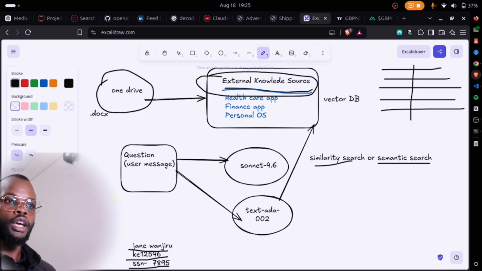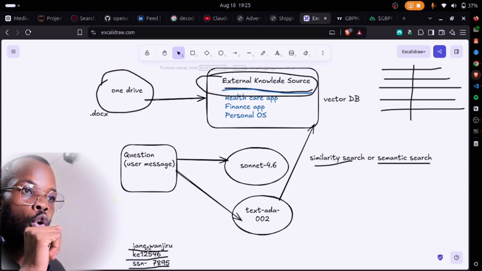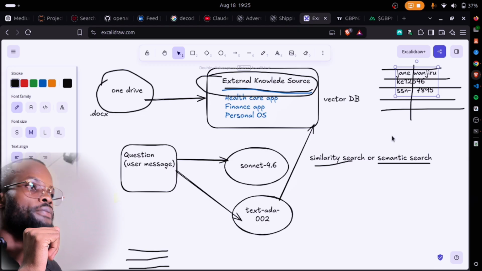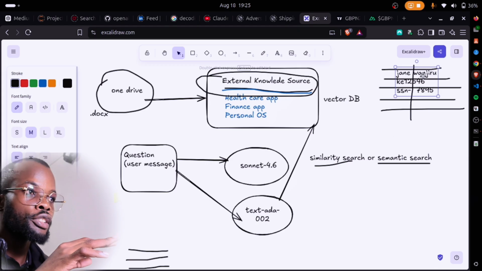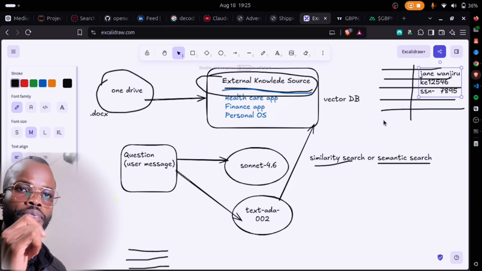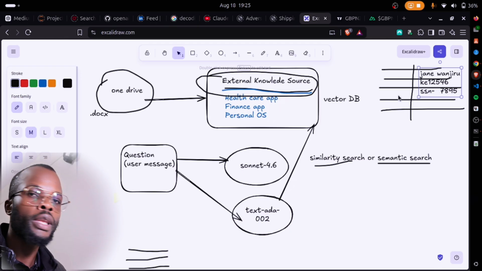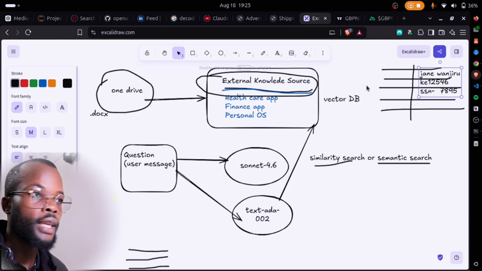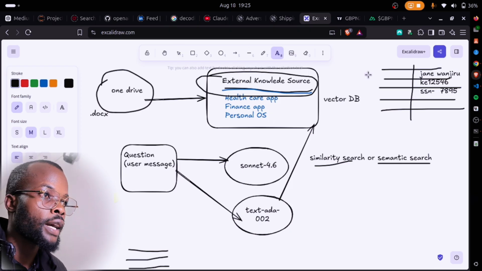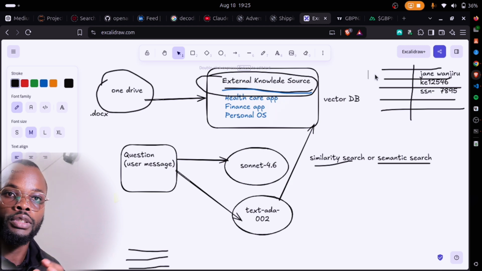Perfect. So what happens once we detect that you have Gen10? We take Gen10 and bring all this PII information to our Postgres DB here. So we have Gen10, the account number and the social security number. We tokenize this information. How do we tokenize? We'll say Gen10 is a name, okay? So instead of having Gen10 sent to the LLM, we're going to have something like a token which is generated automatically. You have to figure out how you're going to get that token.